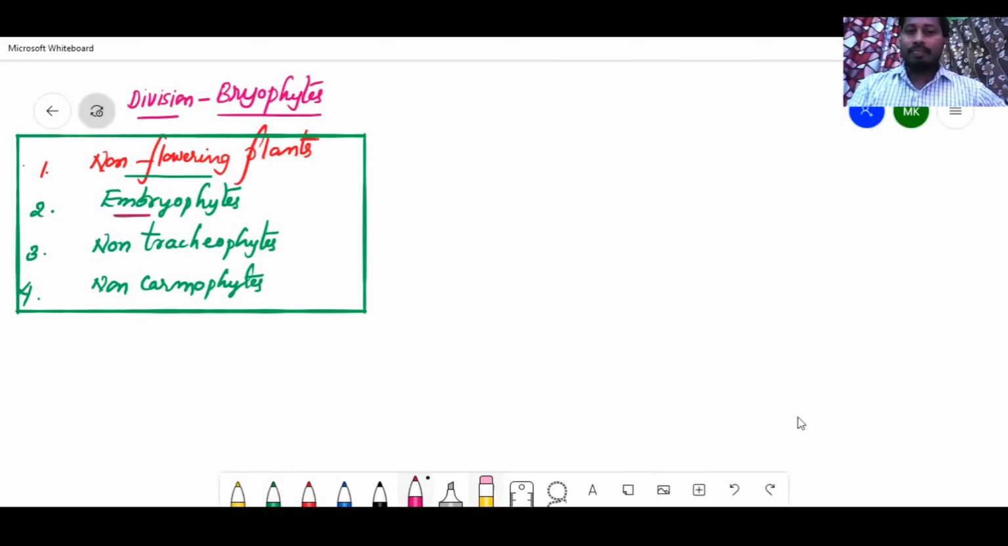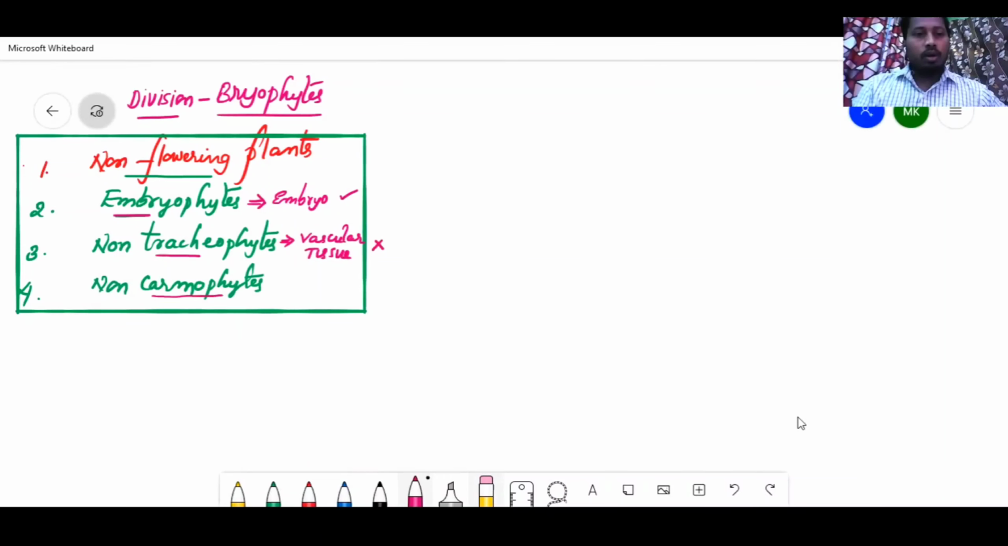embryophytes means embryo. Embryo is formed first in these plants, so they are called embryophytes. So here, please do write: embryo is present. Regarding non-tracheophytes, there is no vascular tissue, that's why it is called non-tracheophytes. So vascular tissue is absent.